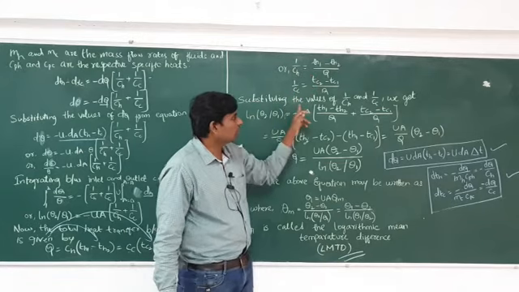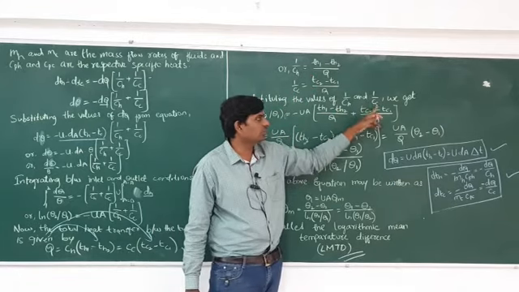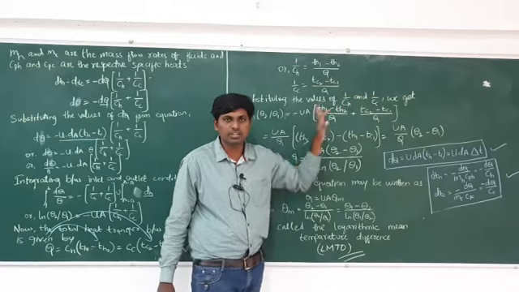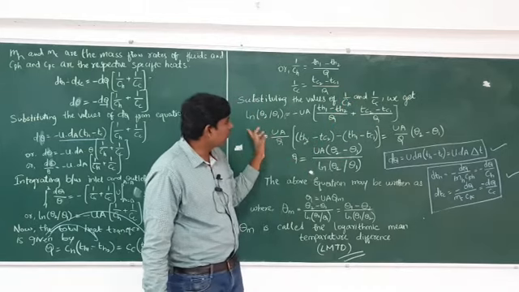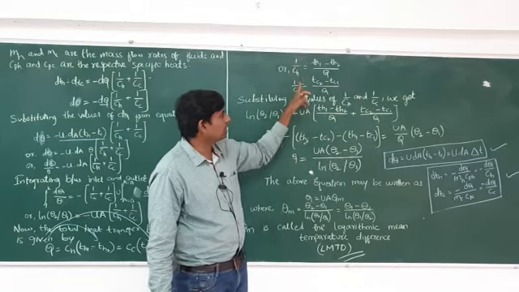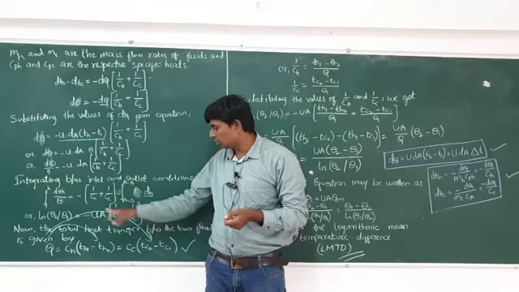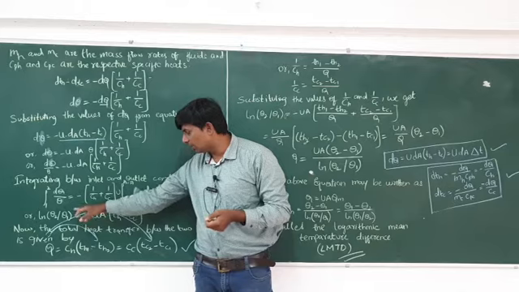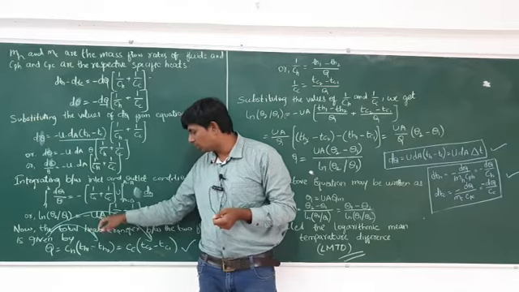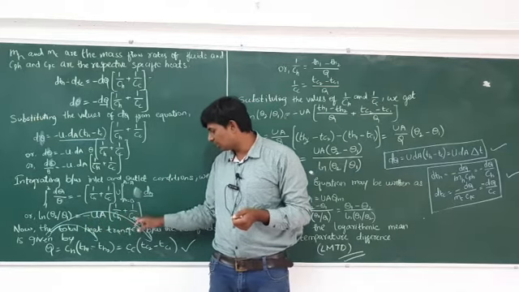Now substitute the value of 1 by CH and 1 by CC where you left the equation: ln(theta 2 by theta 1) = −UA (1 by CH + 1 by CC).